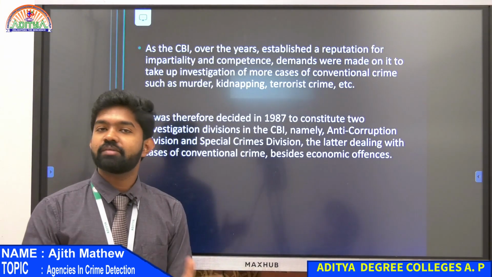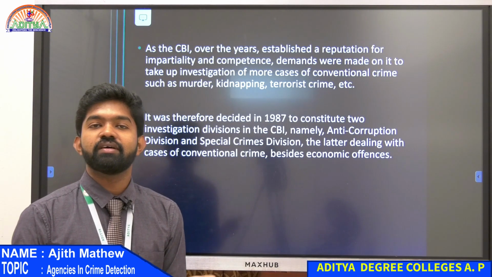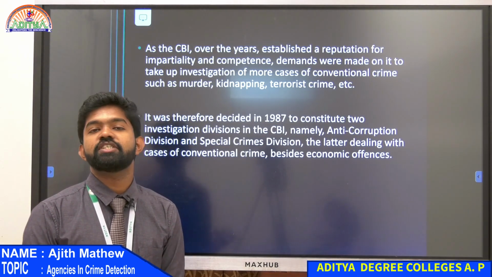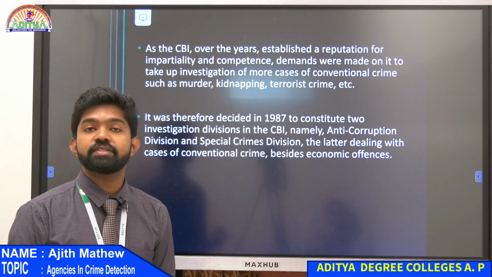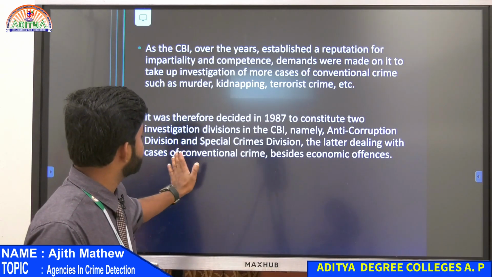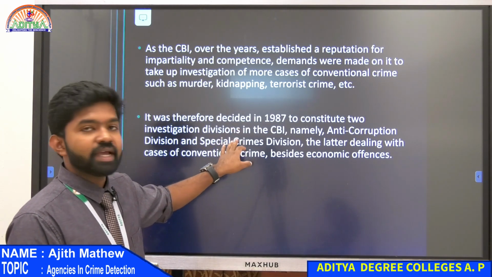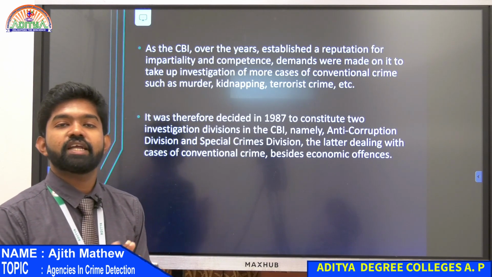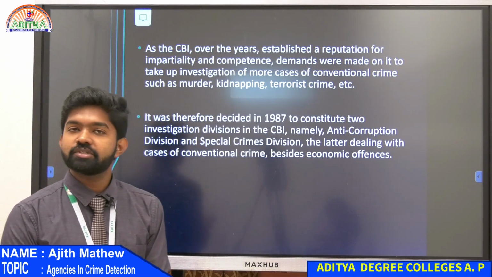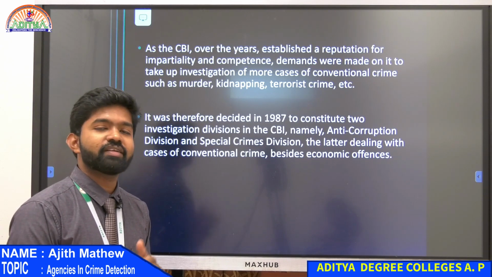And CBI had a good reputation in all these years. They were impartial in their investigation. Because of that good reputation, they were given permission to start two more departments: the Anti-Corruption Division and the Special Crimes Department. They both started in 1987. Internships are also available in the Anti-Corruption Bureau. You can try it after your BSc.